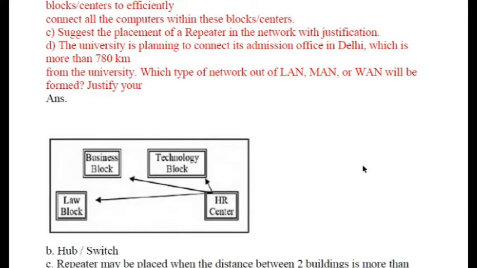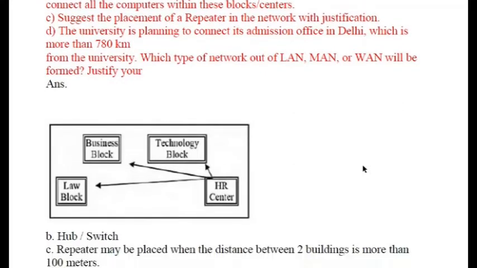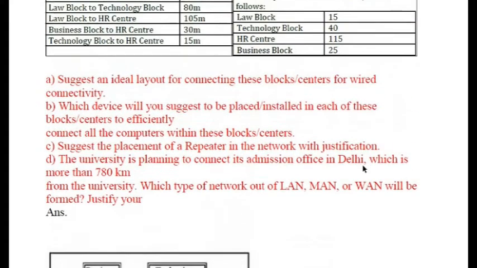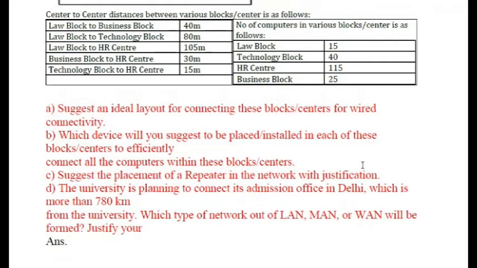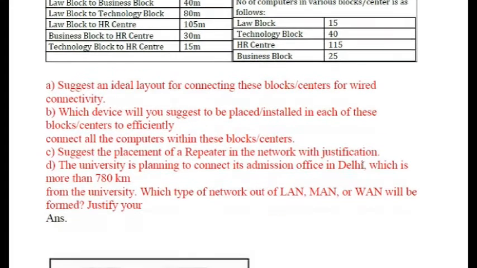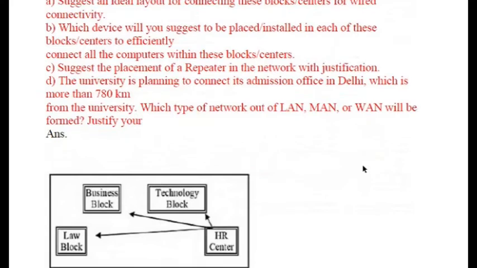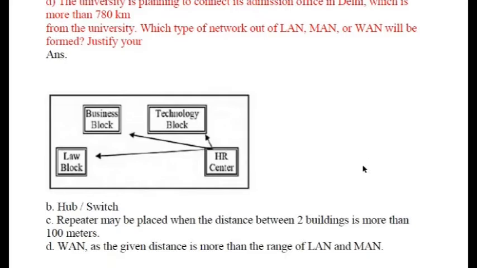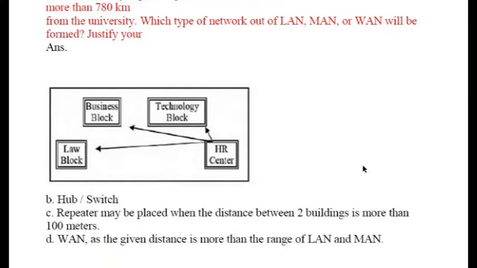Suggest an ideal layout for connecting these block centers for wired connectivity. Now, what suggestion could you provide when I want to connect them accordingly? You can see that everything will be connected to the HR, so we will provide wiring that is connected to all of these three. Next, which device will you suggest to be installed in each of these block centers effectively? First of all, you will need to check the area and everything. We can see the area is very small, so it will be possible to have a hardware switch accordingly.